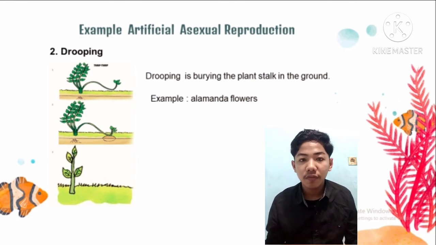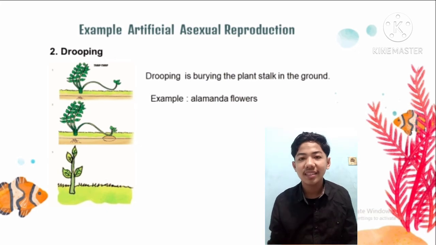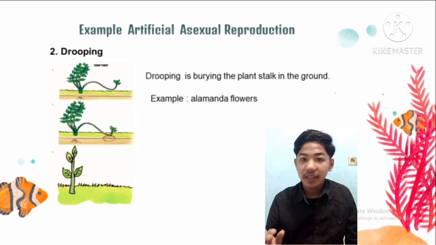Weakness. Number 1. Not many new offspring are obtained. Number 2. New plants fall easily because the roots are not strong enough. Example, alamanda flower.